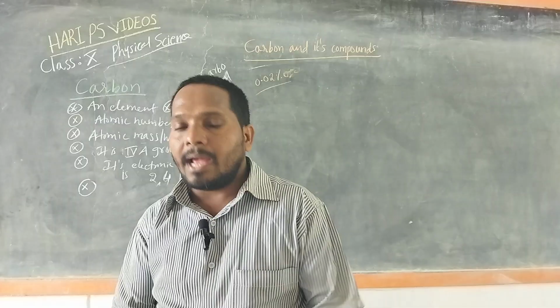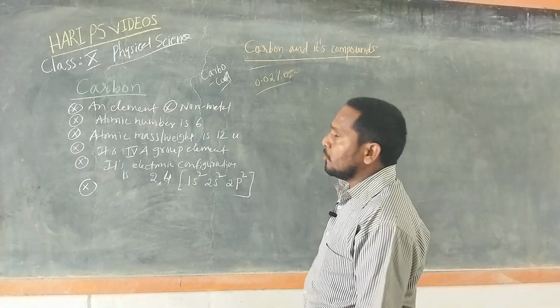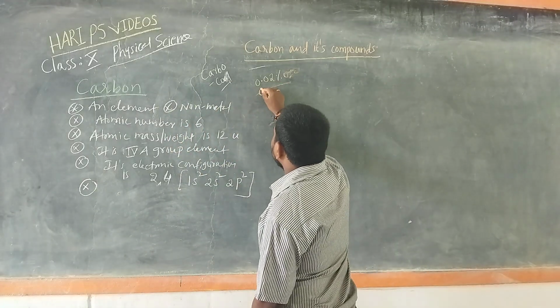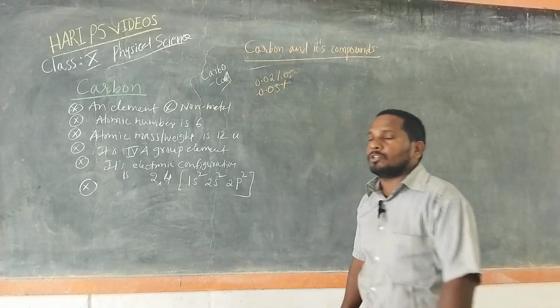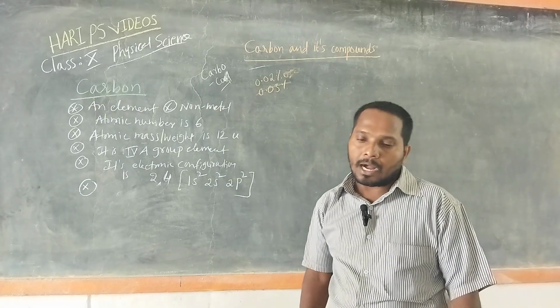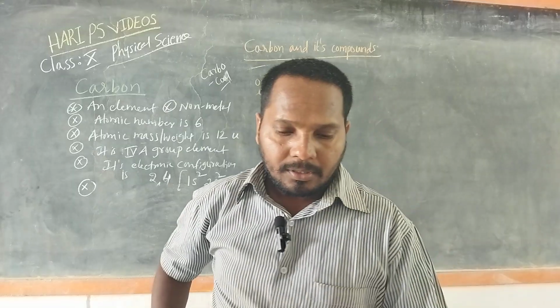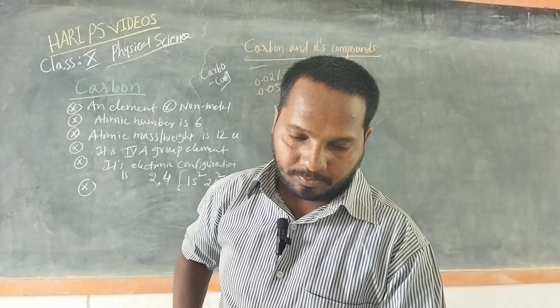And the atmosphere has only 0.03% of carbon in the form of carbon dioxide.